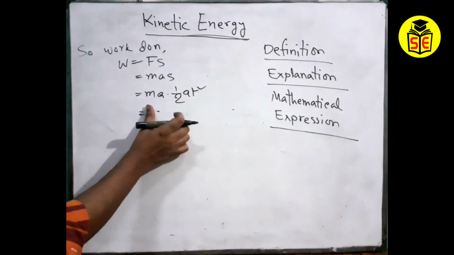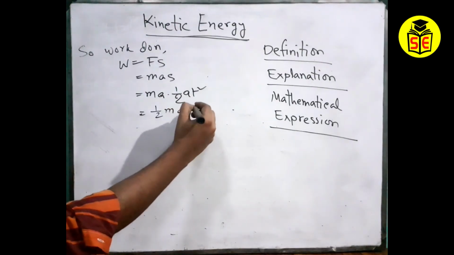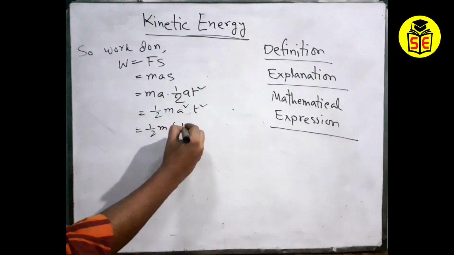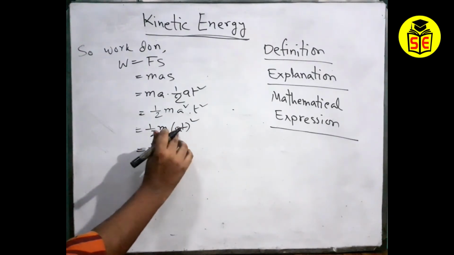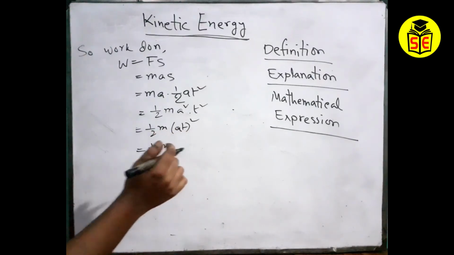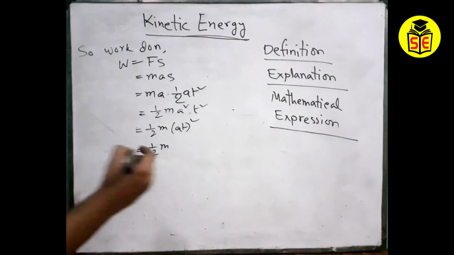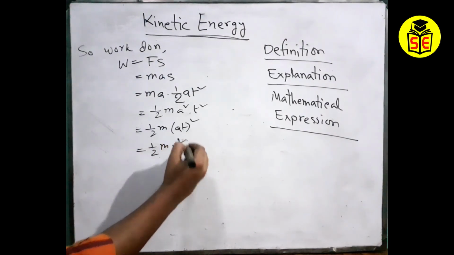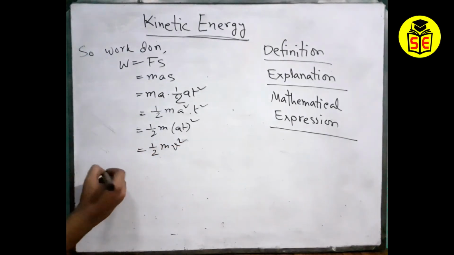Now we can get the half one in the first case, then we can get the m. Then 2a, the product of a and a, equals a square t square, and from that a square t square, we can get that it means v whole square, right? Because we got the third equation v equals at. So instead of at we can write v, and the superscript is square.